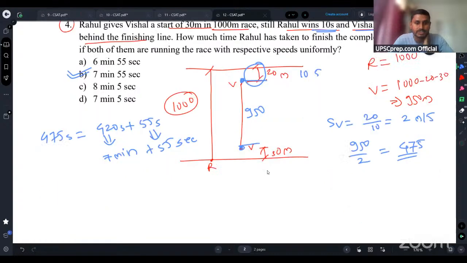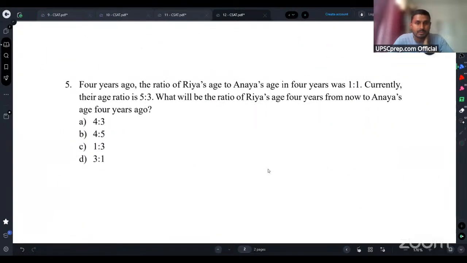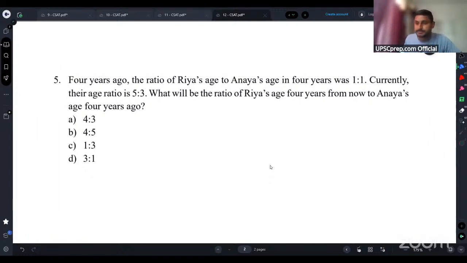Okay. So this is the fourth question, guys. Fifth one, I'll solve. Pay attention. Fifth says, 4 years ago, the ratio of Riya's age to Anaya's age in years was 1:1. Sorry, this 4 is mistakenly typed here. 4 years ago, the ratio of Riya's age to Anaya's age in years was 1:1. Currently, their age ratio is 5:3.